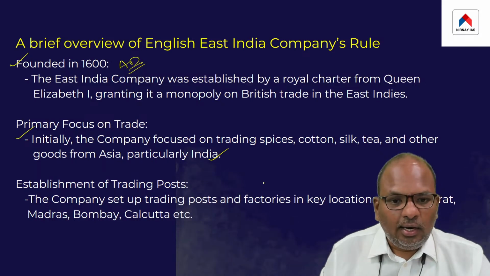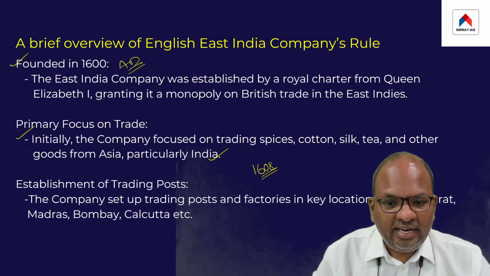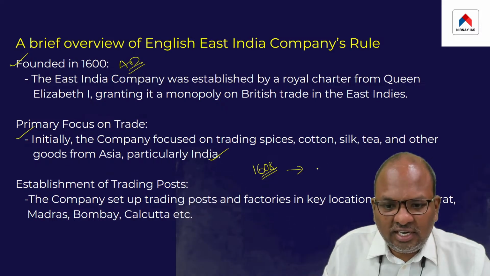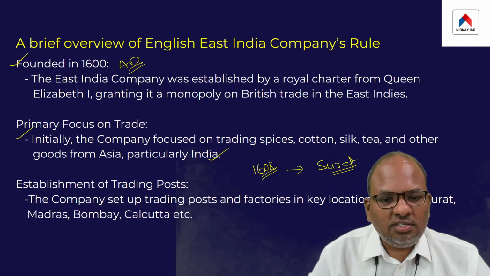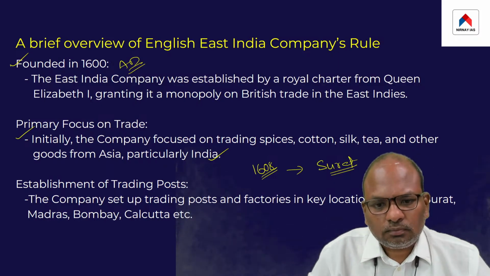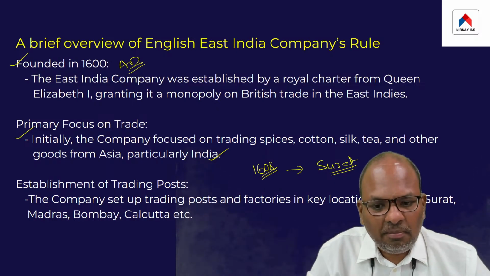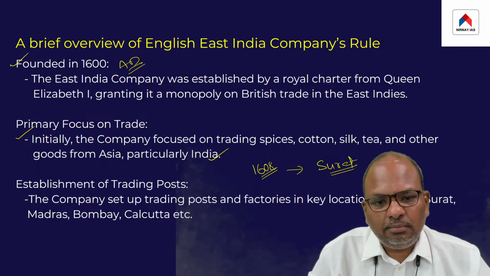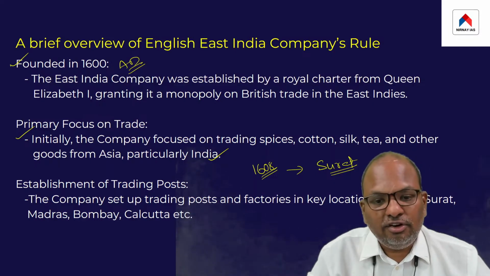So basically, the East India Company landed in India in the year 1608 and established its first settlement in India at Surat, which is an important place in Gujarat. In course of time, the British went on to establish numerous such settlements in different parts of the country.